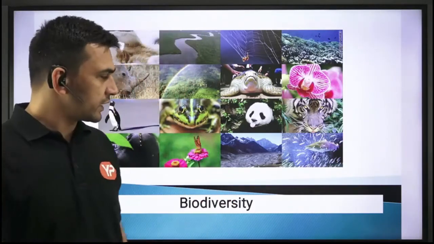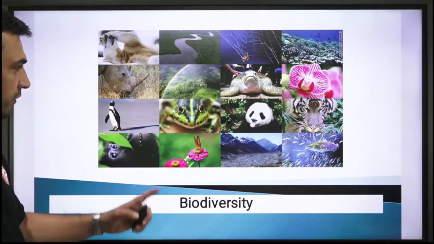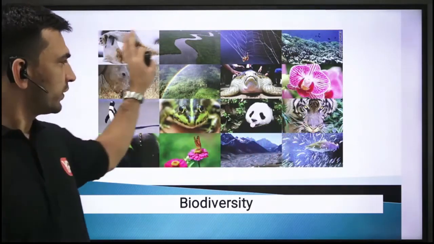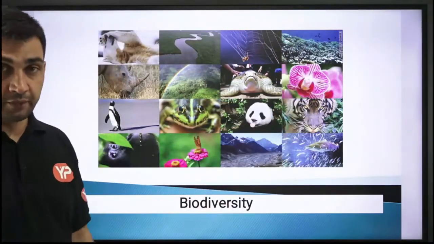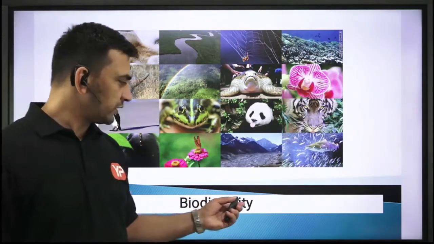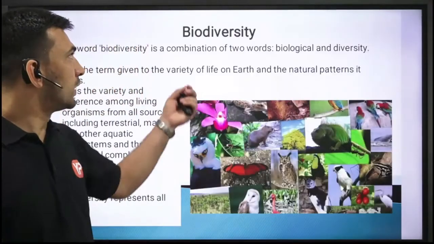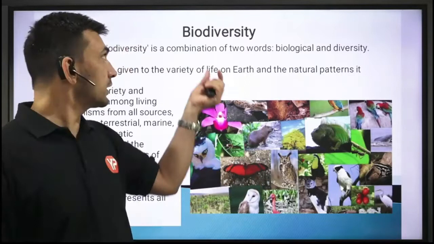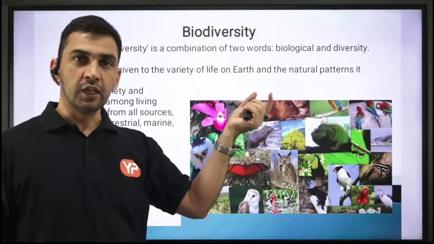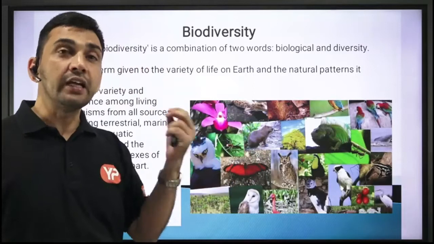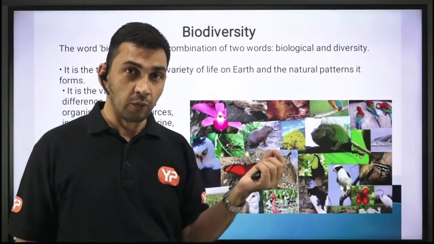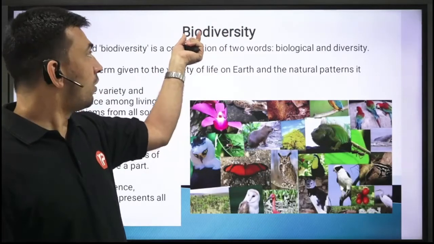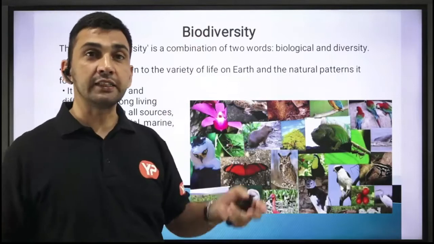So let us start with understanding the meaning of the term biodiversity. You can have a look over this particular picture. It is going to give you an overview of what biodiversity could mean, right? Basically, when we say biodiversity, this word is made up of two words. The first portion, bio, means biological, and the other term is diversity. Diversity is the variety in something, like different forms, right? So when we talk about variety in biological things, different life forms, then we say it is biodiversity.